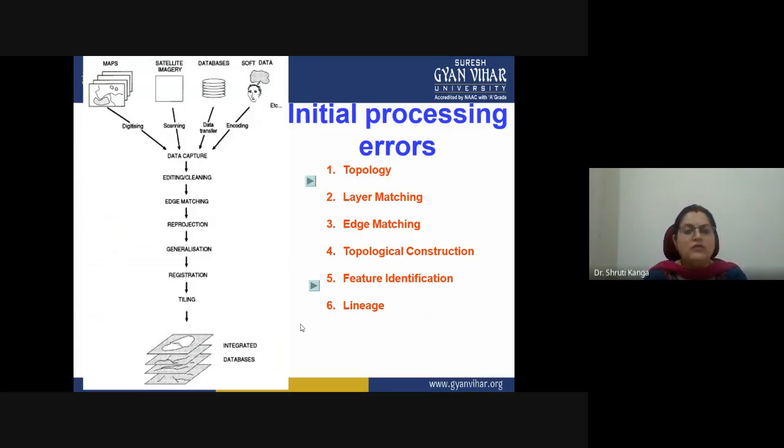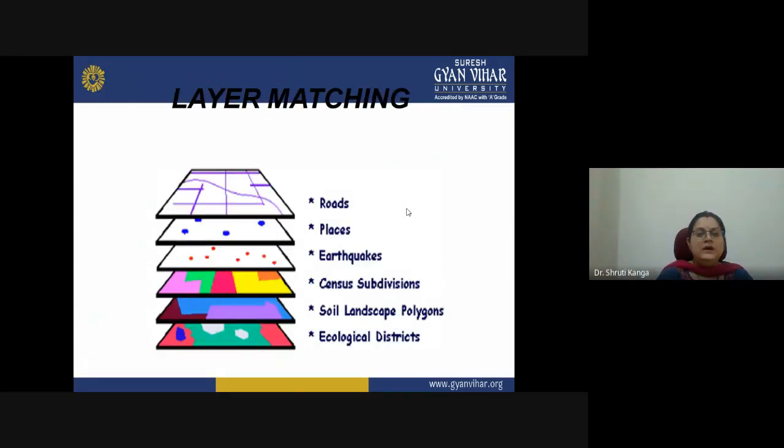We have to go through these different processes in a very careful manner while we are scanning the images, while we are transferring the data sets, while we are digitizing the data sets, or reprojecting the data sets, or while we are registering the data sets. Otherwise we will have these kinds of errors which are related to the initial processing of the data sets. Getting it? Now we have layer mismatching.